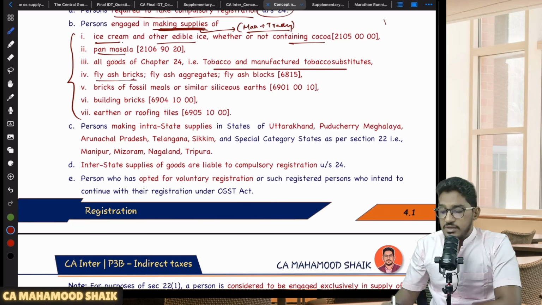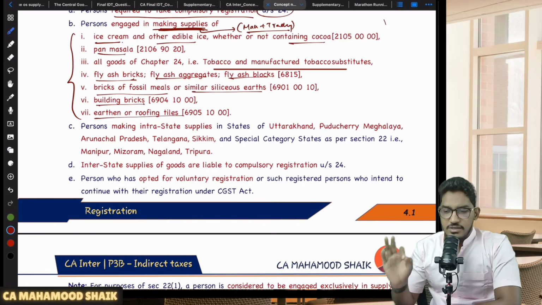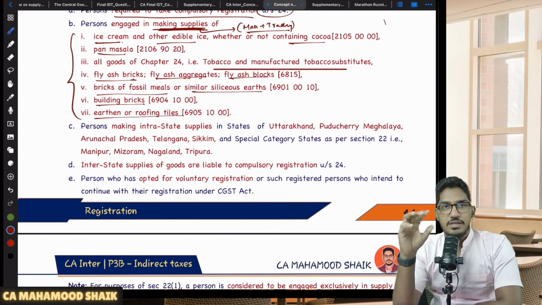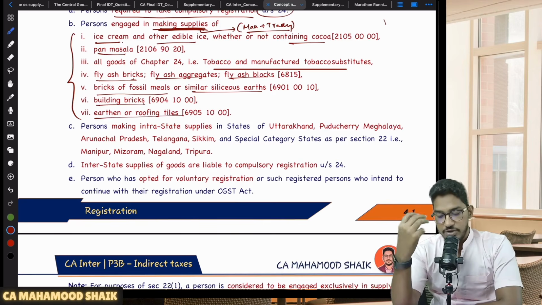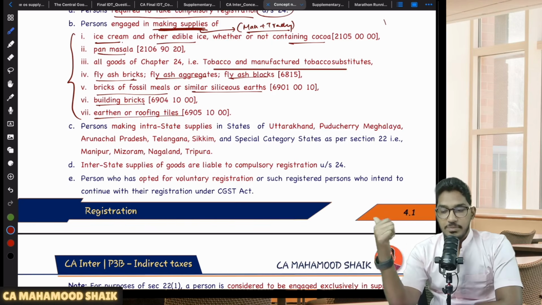Then fly ash bricks, fly ash aggregates, fly ash blocks, bricks of fossil meals or similar siliceous earth, building bricks, earthen or roofing tiles. This list you have to remember, my dear students. At one more place, I'm going to make you come back and revisit this list, but this list you have to remember. So repeat once along with me.